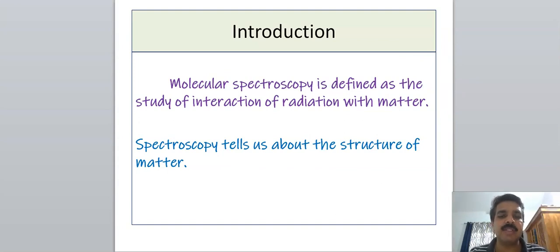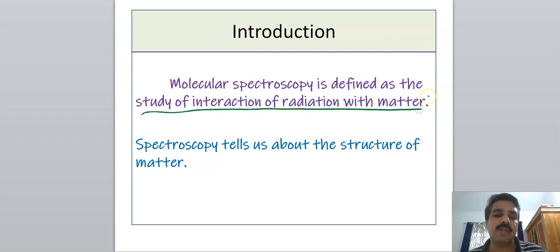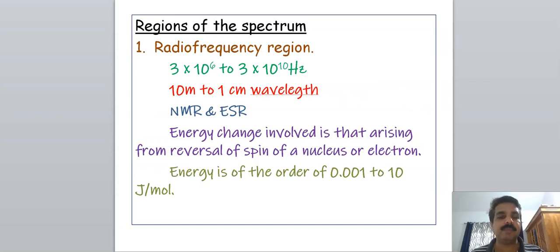Spectroscopy, actually, is defined as the study of interaction of radiation with matter. Actually, what is spectroscopy? It is a study of interaction of radiation with matter. And as I told you, spectroscopy tells us about the structure of matter. First, we are going to discuss different regions of spectrum.